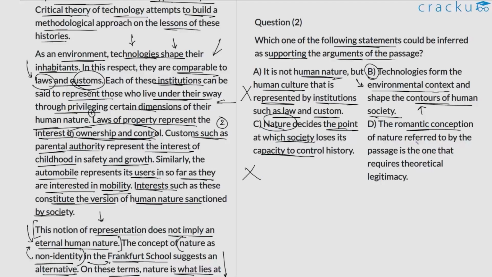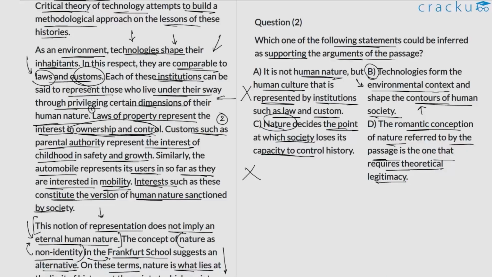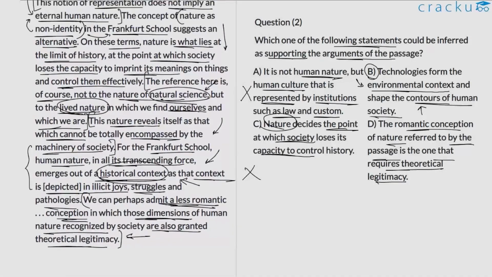D, the romantic conception of nature referred to by the passage is one that requires theoretical legitimacy. Again, this is just the exam setter playing with words, because for one, the romantic conception is not clarified. We are just told that perhaps a realistic version of this can also be granted theoretical legitimacy, but again, requires theoretical legitimacy is not something that is clear enough. So option D is also something that we can easily reject, because it is just jumbled up words. Altogether, we notice that only option A and B are somewhat relevant to the discussion, and only option B is the one that is supporting the argument presented in the passage. So option B is the correct choice here.